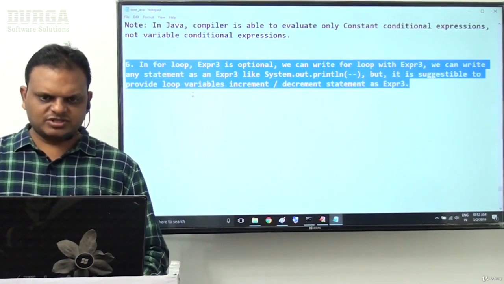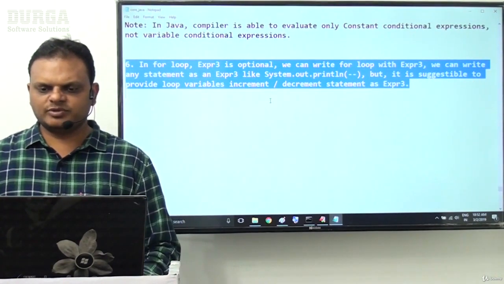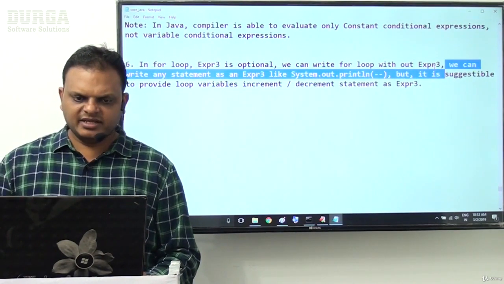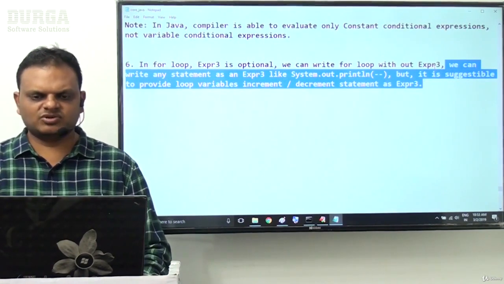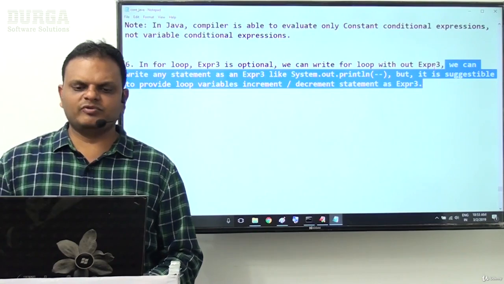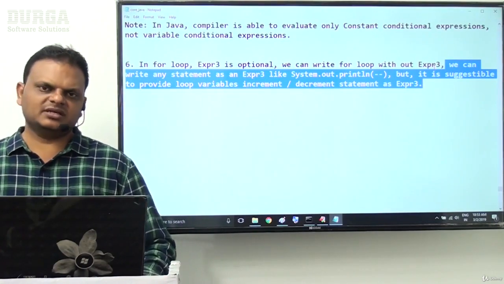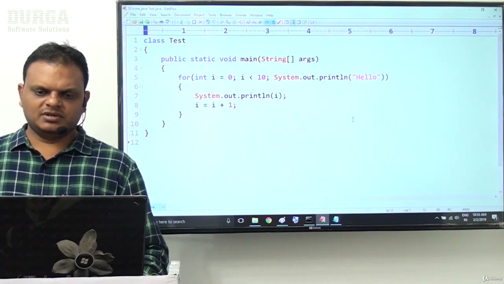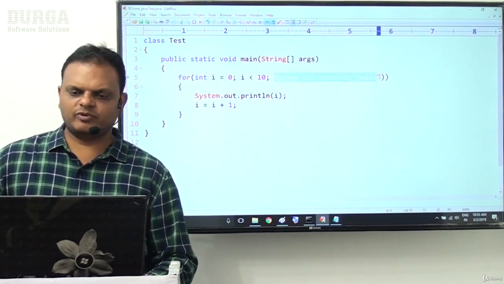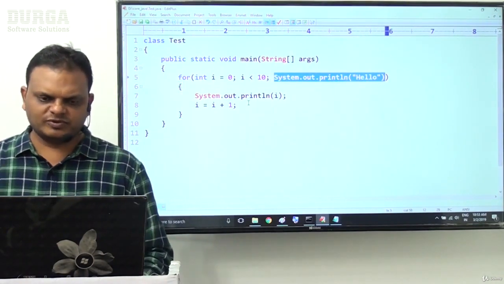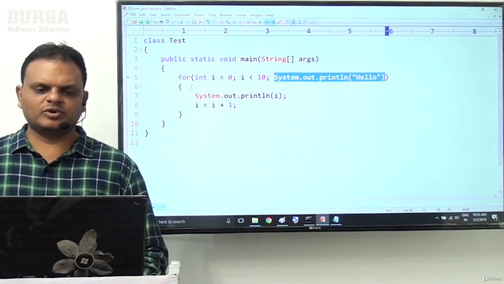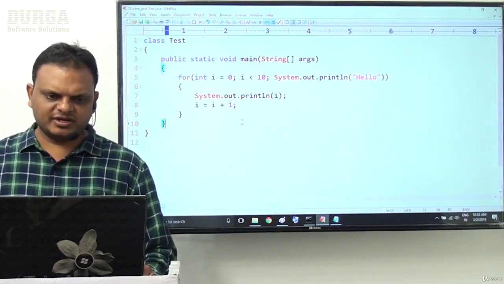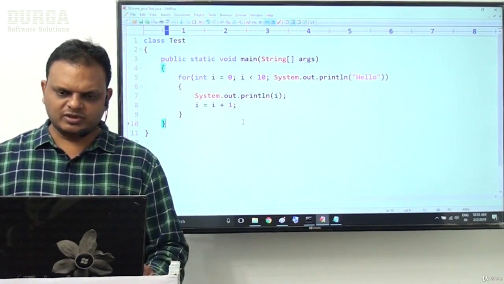In a for loop, expression 3 is optional. We can write a for loop without expression 3. And we can write any statement as expression 3, like System.out.println. But it is suggestible to provide loop variable increment or decrement kind of statements as expression 3. This is the point about expression 3. Here the System.out.println statement I provided will be executed for every iteration of the i variable. So in this program the output is 0 hello, 1 hello, 2 hello, and so on, up to 9 hello. This is an example on the basis of expression 3.